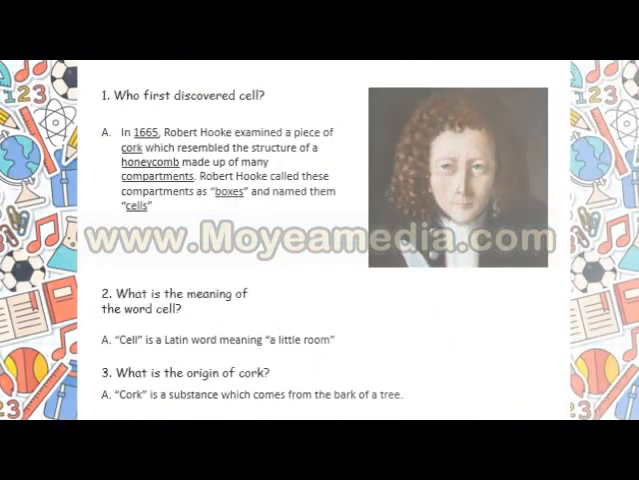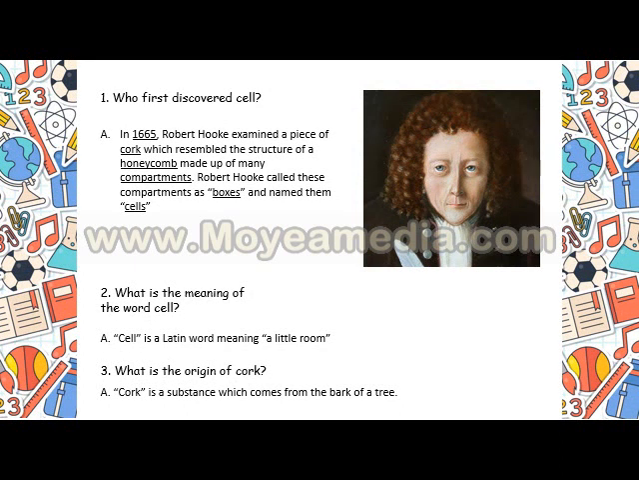The first question is, who discovered the cell? We all know who discovered it because we can't forget this famous scientist Robert Hooke in 1665. From a piece of cork, he discovered these cells which resemble the structure of a honeycomb, made up of many compartments. Do you know what cork is? In question number 3, it's written that cork is a substance which comes from the bark of a tree.